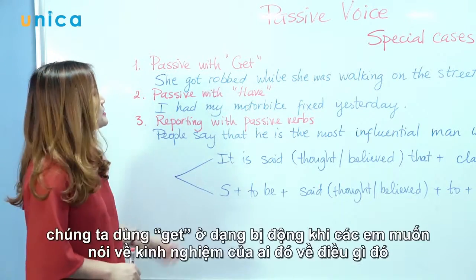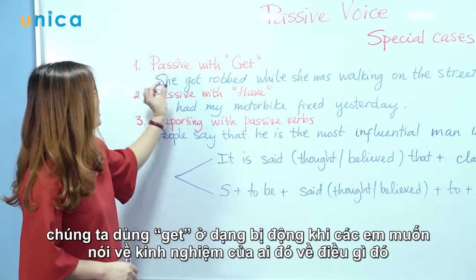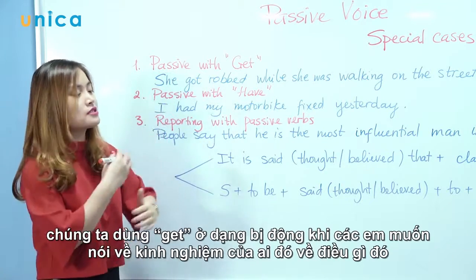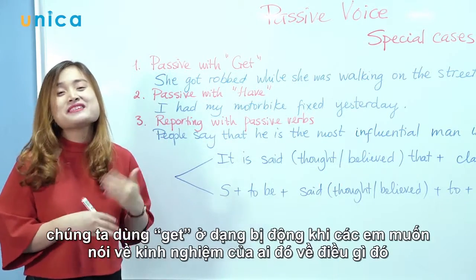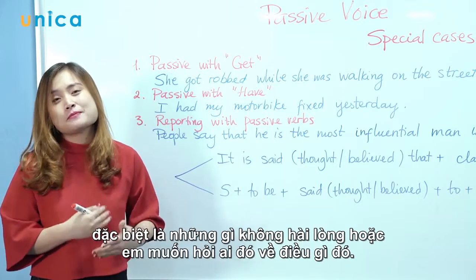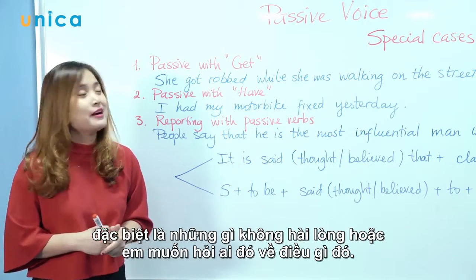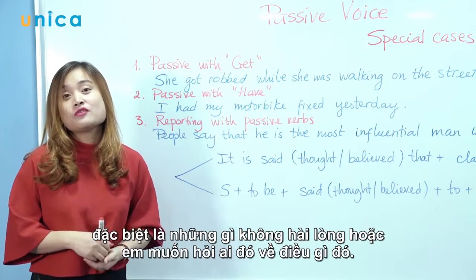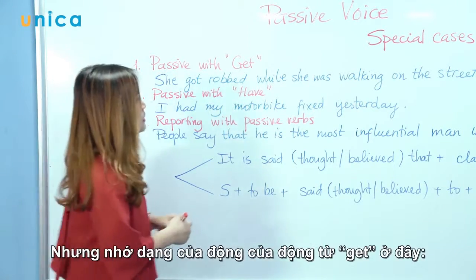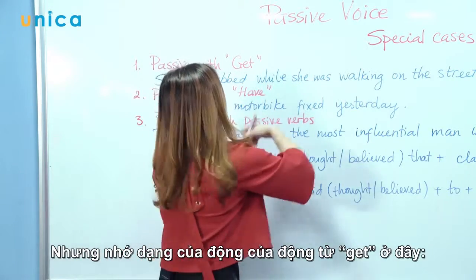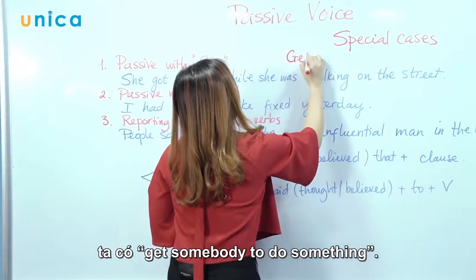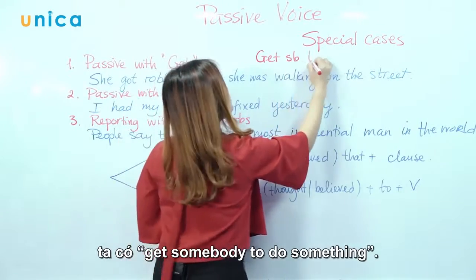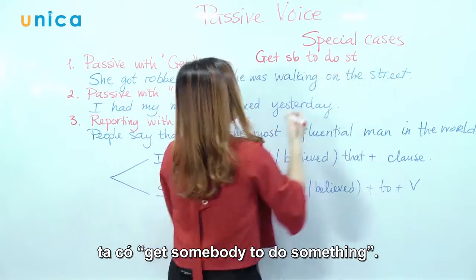We use get with a passive form if you want to describe a person who experiences something, especially something unpleasant. Or if you want to ask somebody to do something for you. But remember the active voice of the verb get here: we have get somebody to do something.